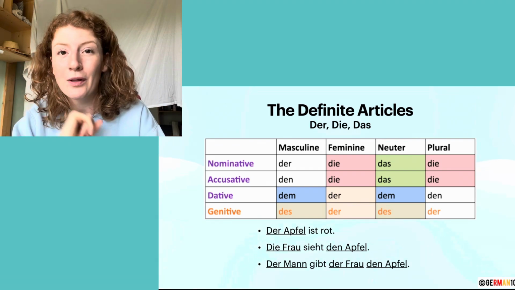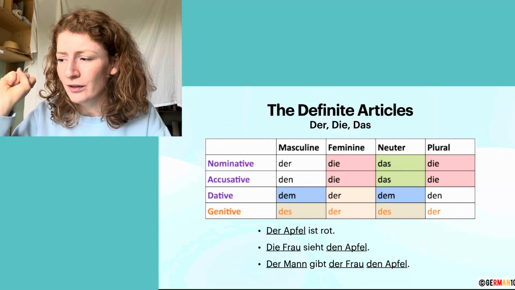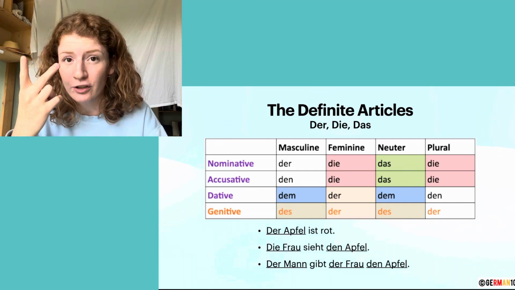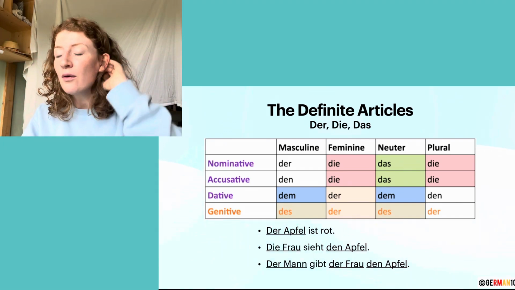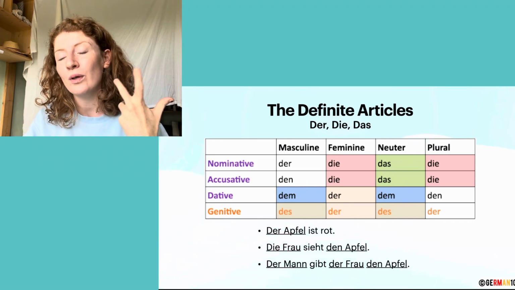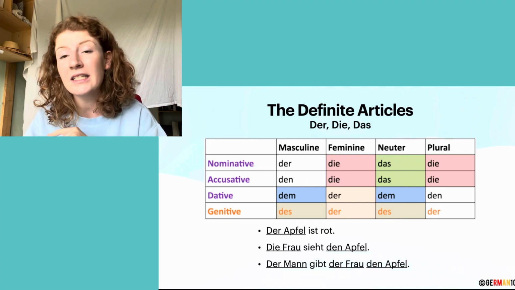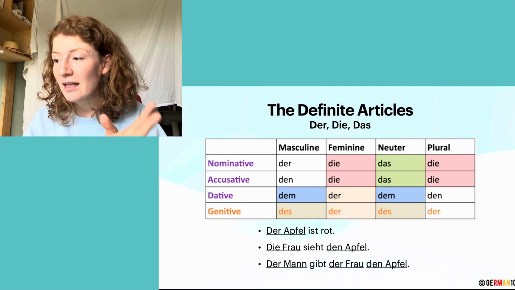But the cool thing about the articles is, even though you change the last two nouns, so der Frau, den Apfel, you can literally change the positions of them with the articles, of course, and the meaning stays the same. You still know what's going on. So if it would be Der Mann gibt den Apfel der Frau, it would still mean the man gives the woman the apple.